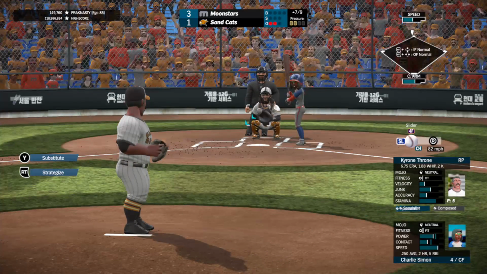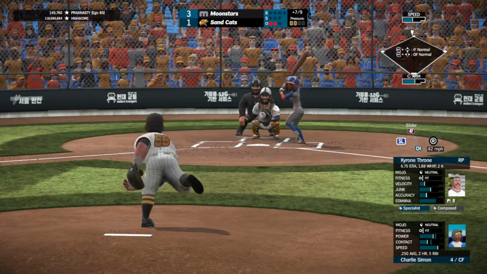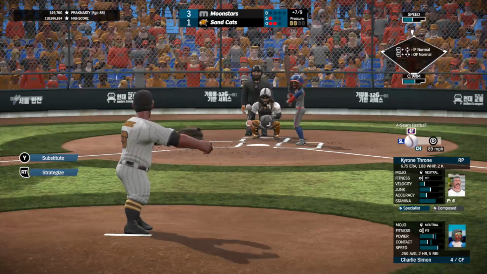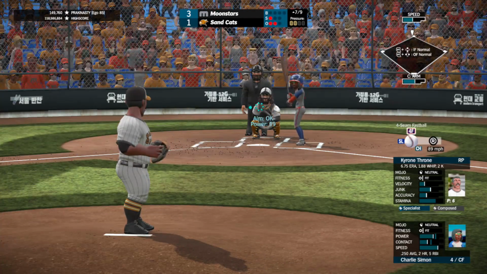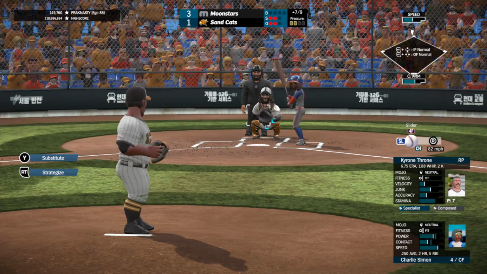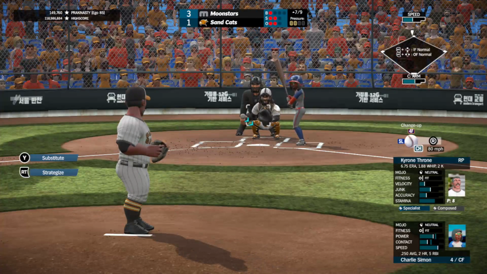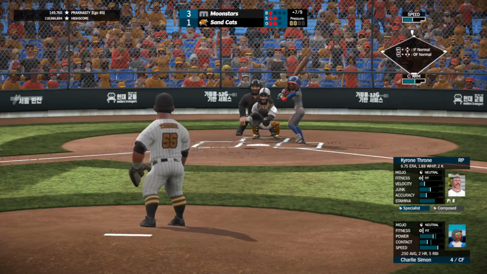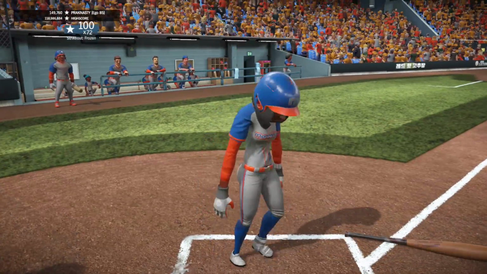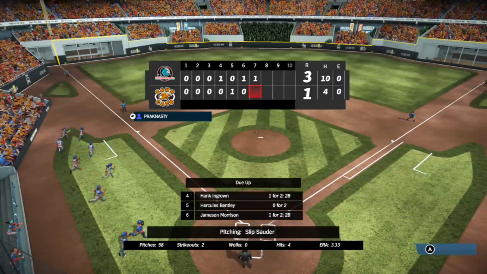Brings up Simon, 1 for 3 day. Solo homer so far for her. First pitch slider down at the knees for a strike, 0-1. Fastball up, called a strike, 0-2 the count now. Slider down and in, misses, 1-2. Change it down in the way, called strike 3, and Simon down looking to end the inning.